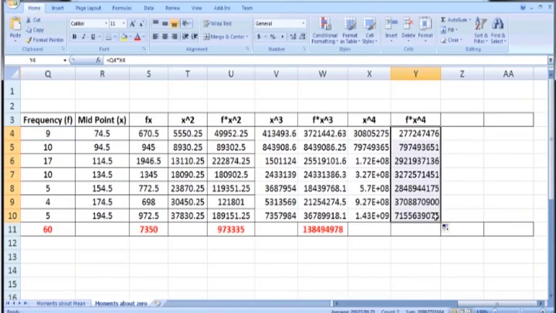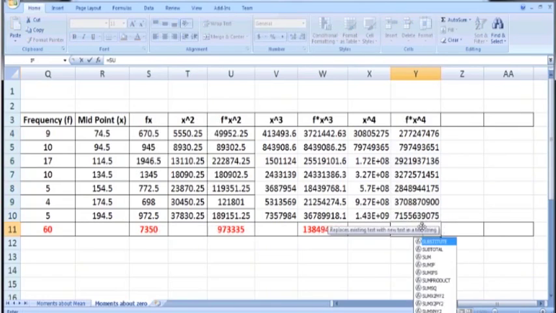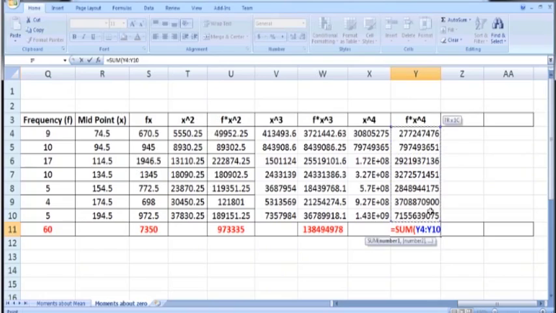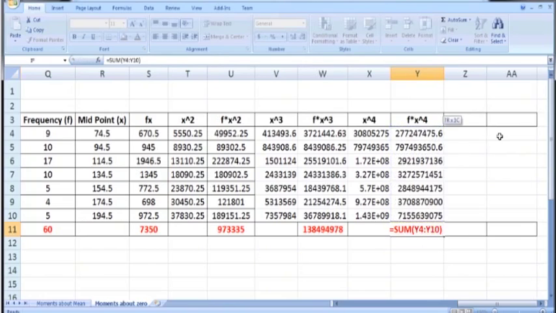So here are the numbers for f times x^4. Then use the Excel sum function to calculate summation f into x^4. So sum of all the entries in this column, so sum of Y4 to Y10. Pressing enter, we get this very big number.